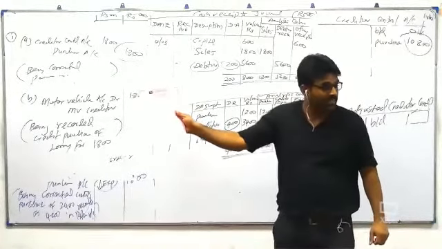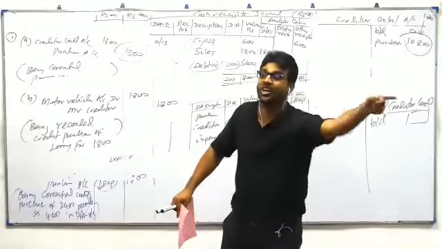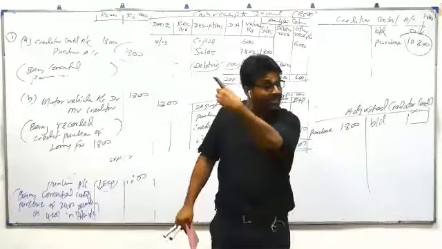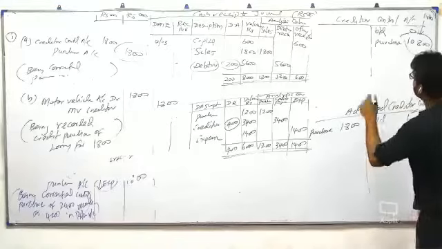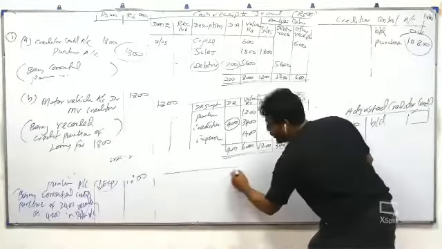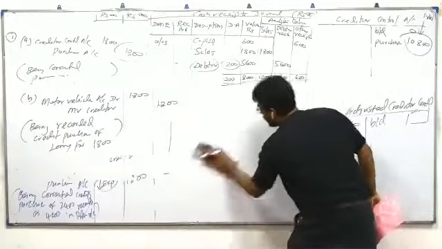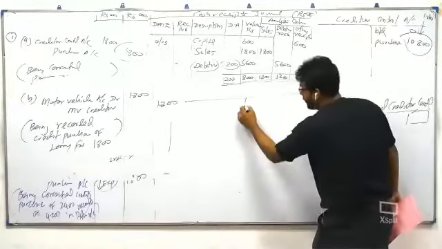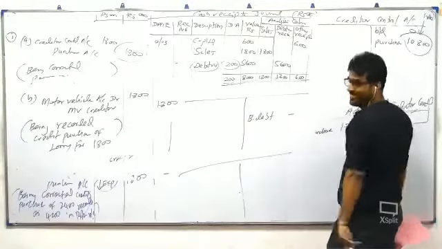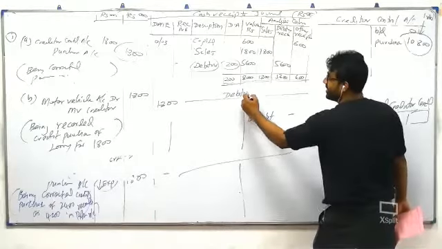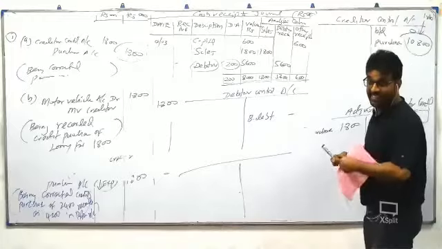Second error, how do you call it? They are telling bad debt has not been recorded in debtor control account. Only in debtor control account. Then bad debt account recorded. That's recorded. So, what you should do, let me tell you. You should prepare the wrong debtor control account. In that wrong debtor control account, write bad debt 0. Actually, there is a bad debt, but don't record it because the question says it's not recorded.